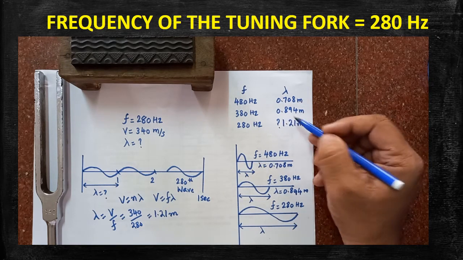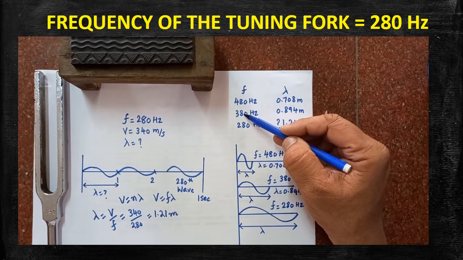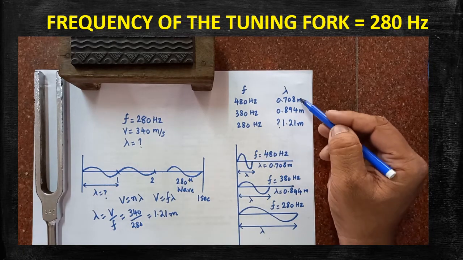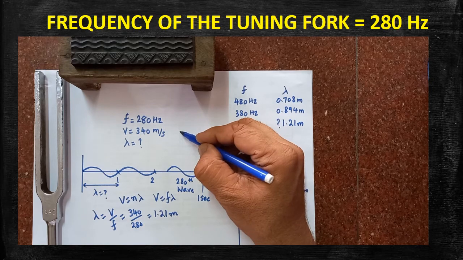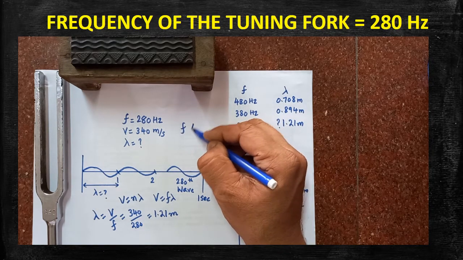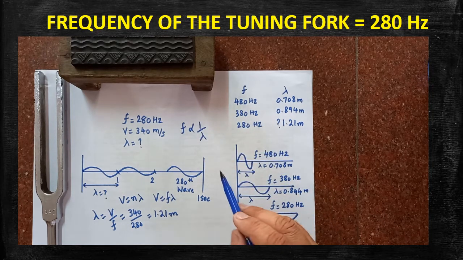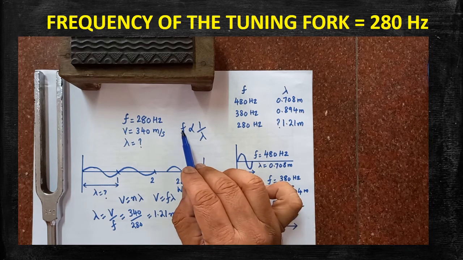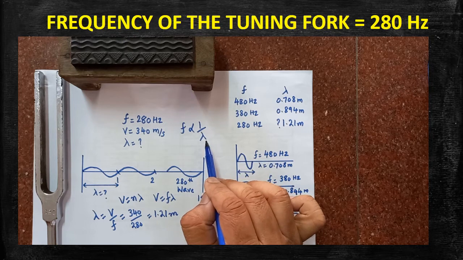We just compare. Here the frequency decreases: 480, 380, 280, frequency decreases. But here what happens? Wavelength increases. So finally we can come to a conclusion that frequency and wavelength are inversely proportional to one another. When frequency increases, wavelength will decrease. When frequency decreases, wavelength will increase. Are you clear?